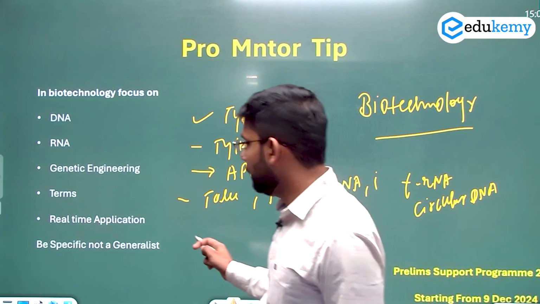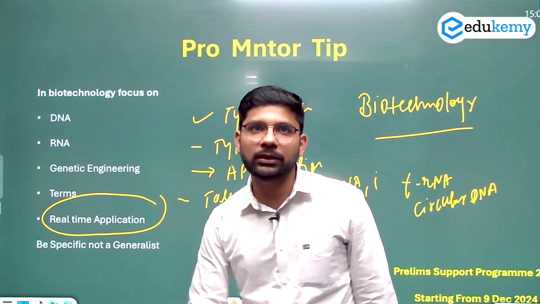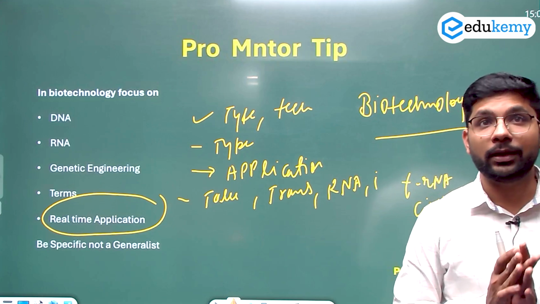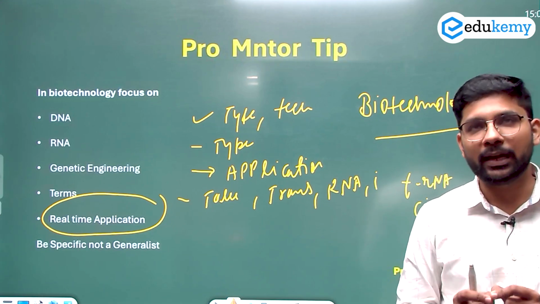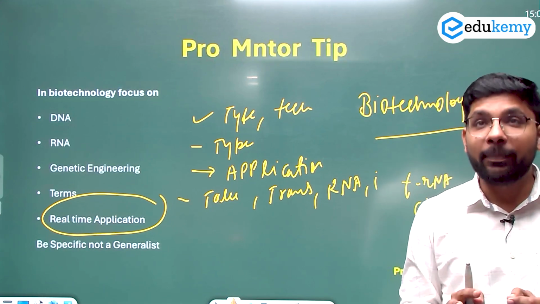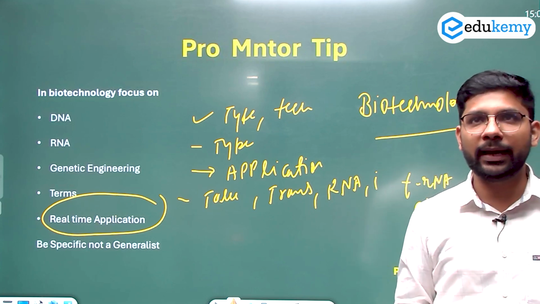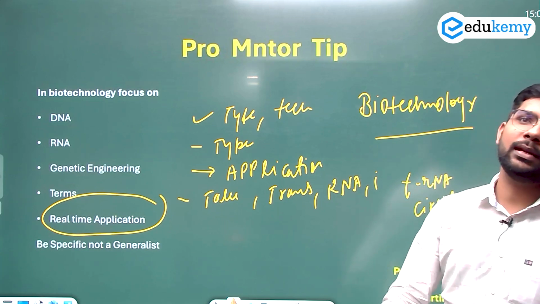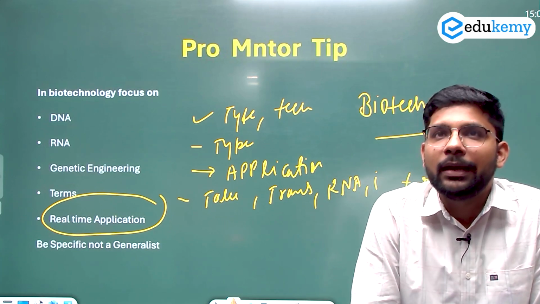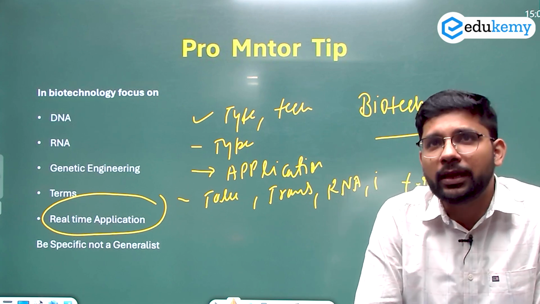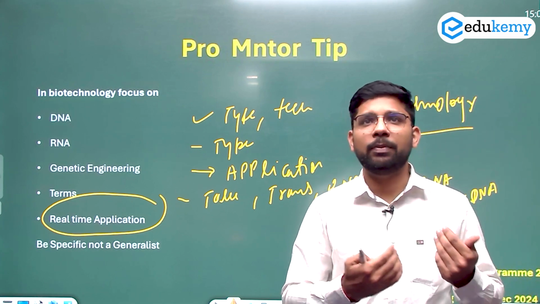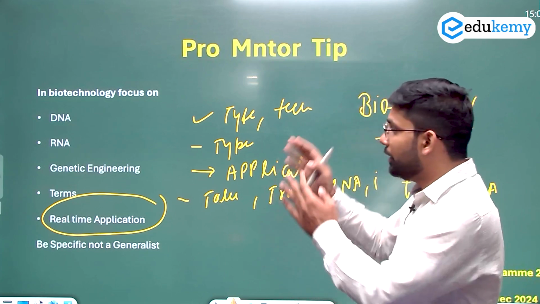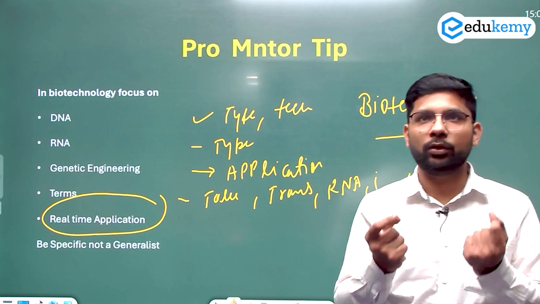Then the real time application: you will find that out of 10 questions, 7 are based on applications. So application is the most important thing in this kind of question on biotechnology. You should know the real time applications of biotechnology and of different technologies, like what the CRISPR-Cas9 technology is, on which a question was also asked. And be specific to the topic, not a generalist who has some idea about biotechnology but doesn't know the specifics, the applications, the uses, or where all it can be used. That is not going to help you. You have to focus on these things when you are preparing for biotechnology.